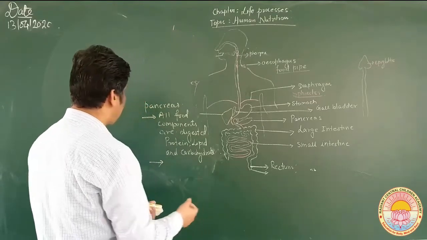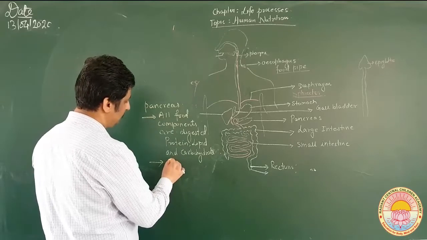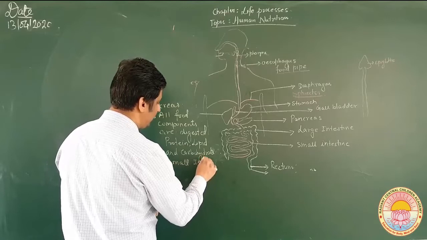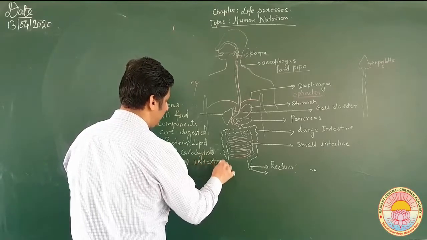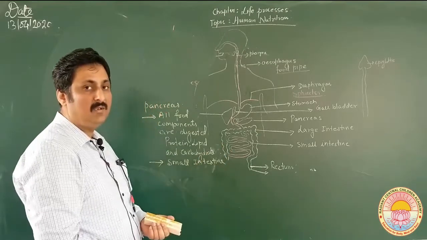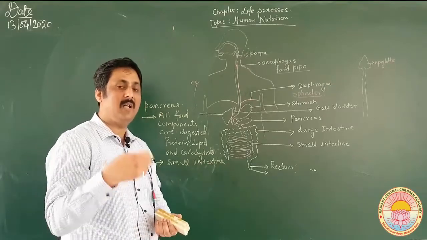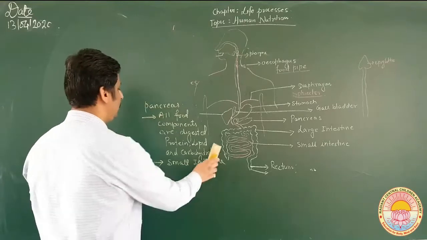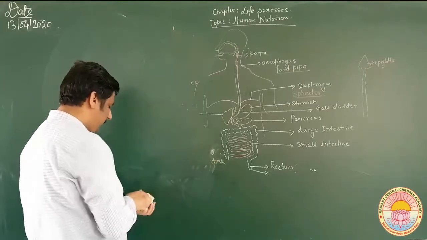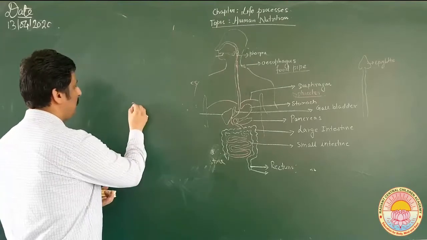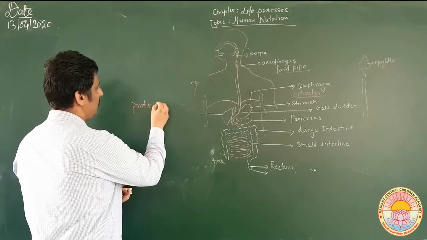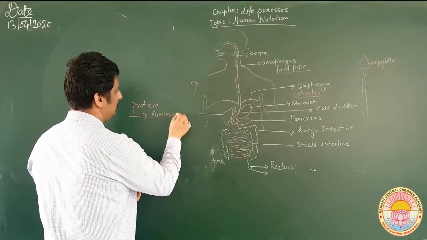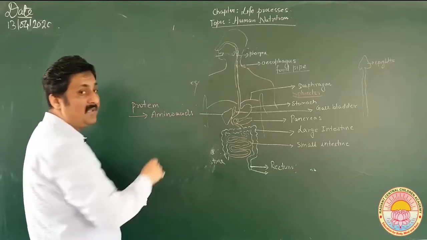Then in the small intestine, all the components of the food are digested. That is, protein is also digested, carbohydrate is also digested, and lipid is also digested. Finally, protein changes into amino acids after the digestion process.